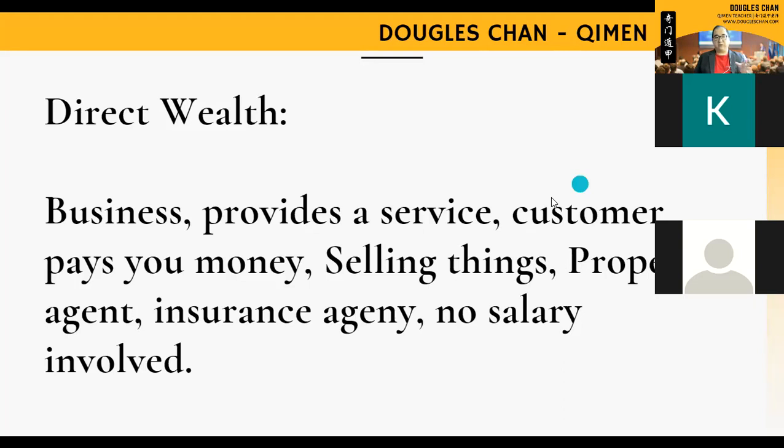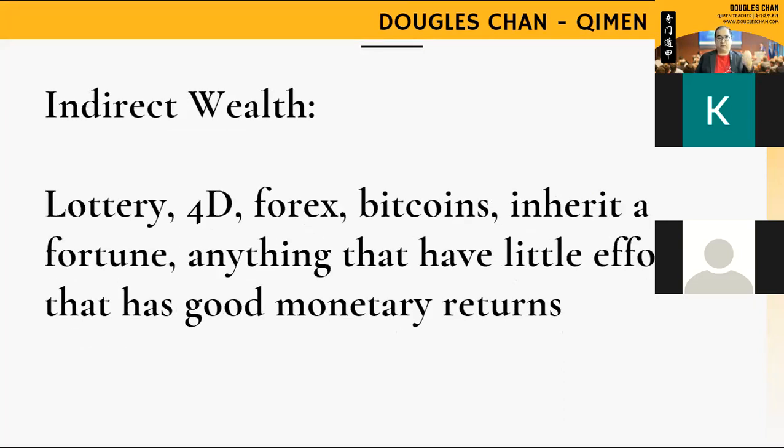So the definition of indirect wealth means the lottery, 4D, Forex, Bitcoin, where you inherit a certain fortune from your parents or grandparents, or you pick up some money from the floor, whereby you put in very little effort and the reward usually is a lot. So that is called indirect wealth. Things like gambling in a casino are also classified as indirect wealth. So for your information.